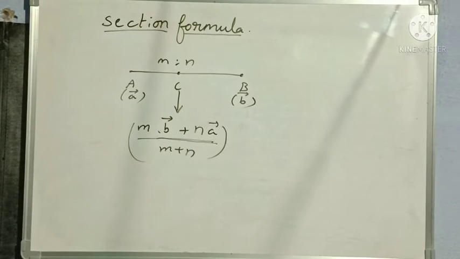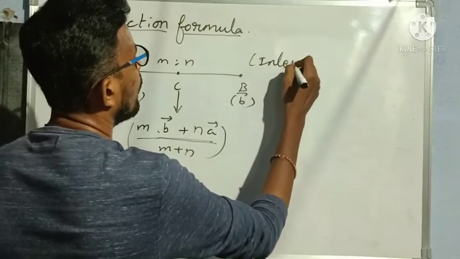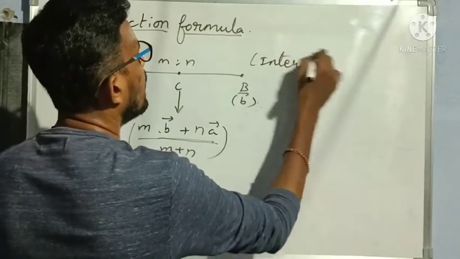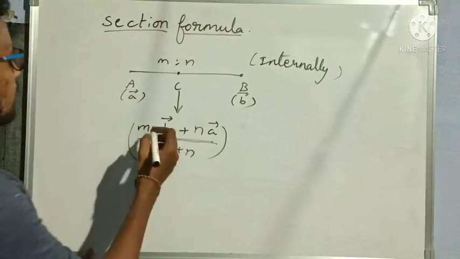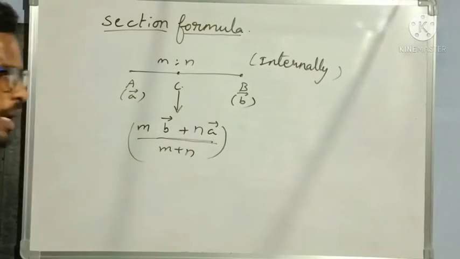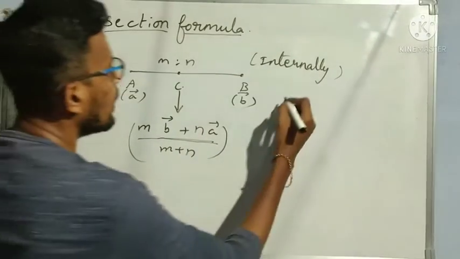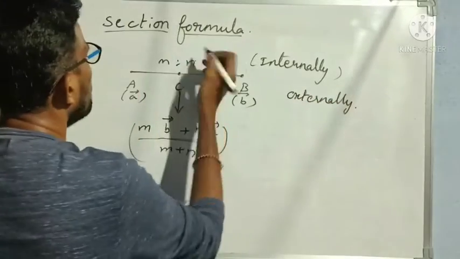Understood everybody? When it is dividing internally, meaning inside, then the position vector of C becomes m b bar plus n a bar by m plus n. If it is externally, n should be replaced by minus n.